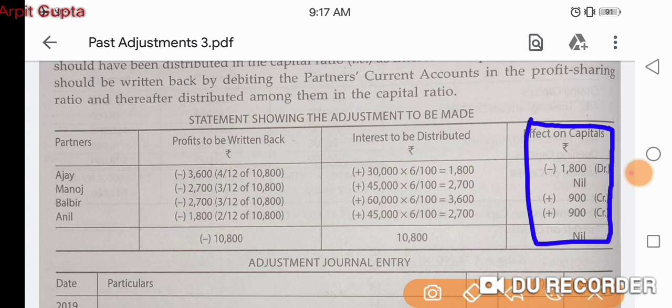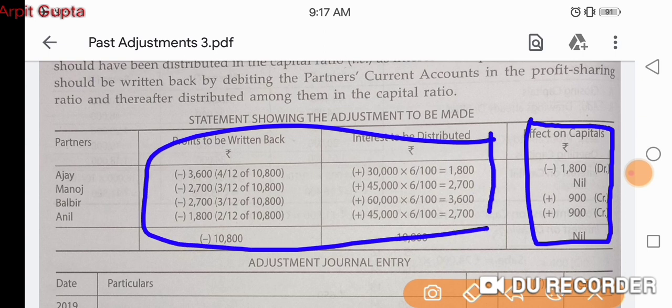So one partner is debit, two partners are credit, and you can see debit and credit are the same. Debit is 1,800 and credit is 900 plus 900. So this is the calculation. This you can do exactly in the same way as we have done in the previous question.